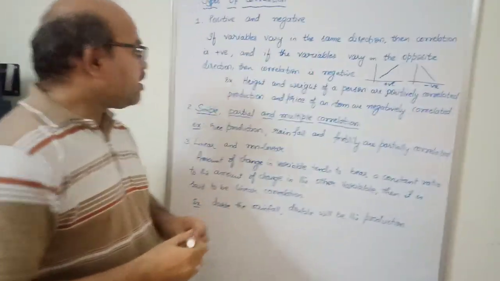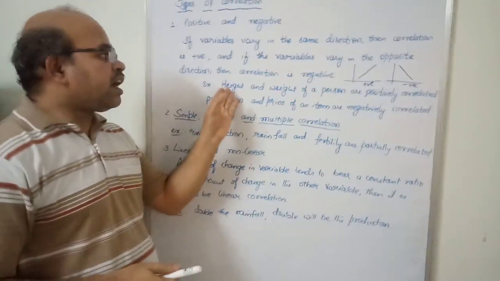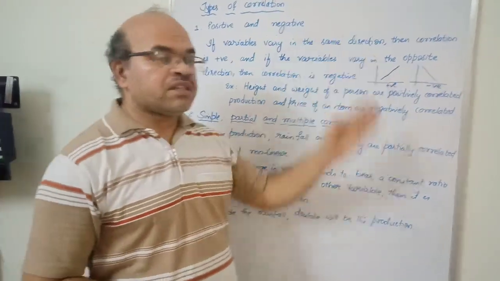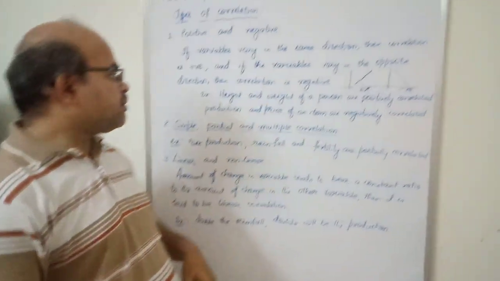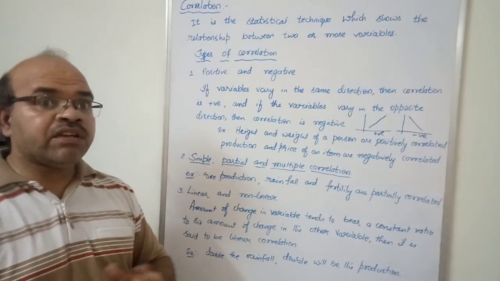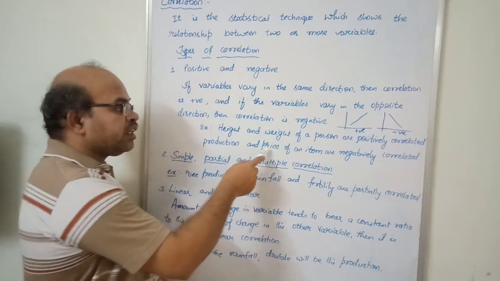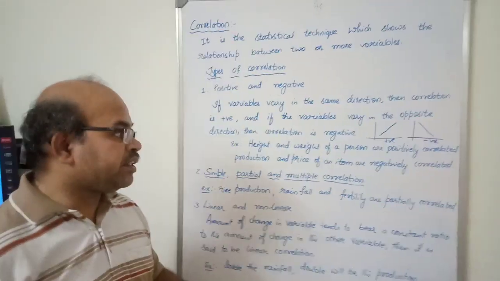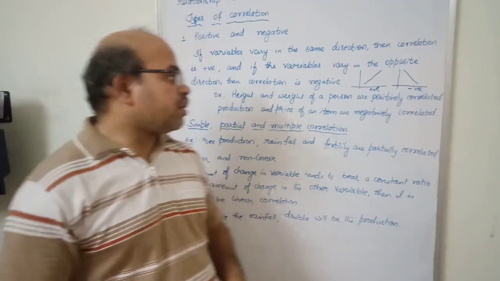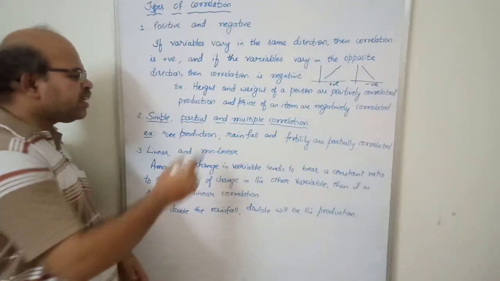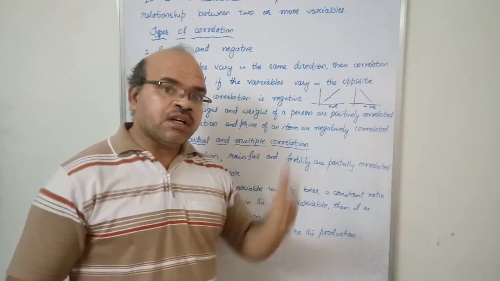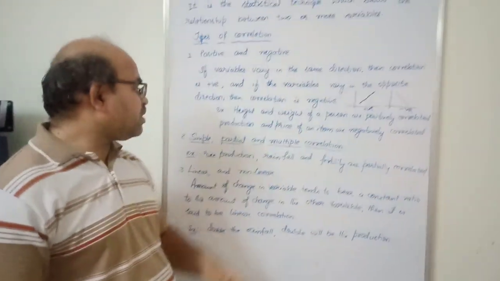Similarly, an example I can give is that the height and weight of a person are positively correlated. More the height, more the weight. Lesser the height, lesser the weight. Similarly, production and price are negatively correlated. Higher the production, lesser the price. Lower the production, higher the price. They are oppositely correlated, therefore it is negatively correlated. Similarly, rice production, rainfall and fertility are partially correlated. That is the second type of correlation.